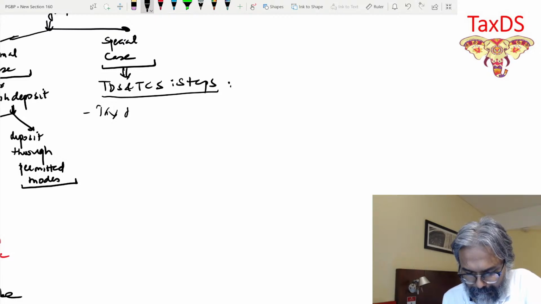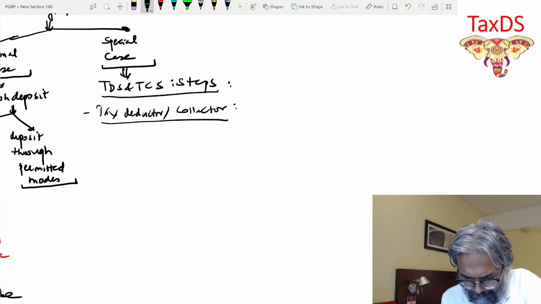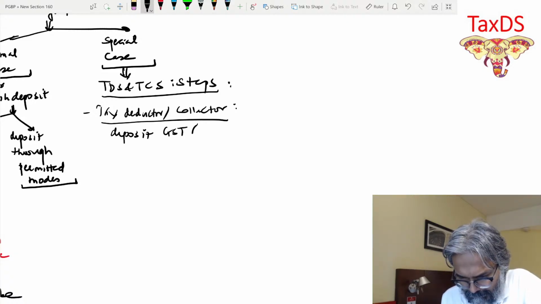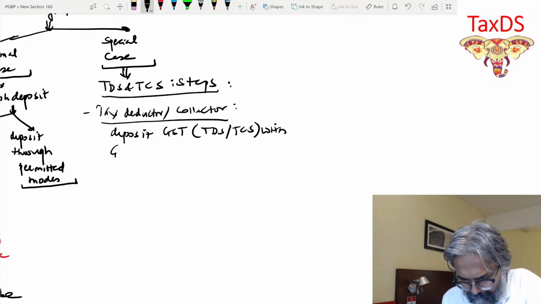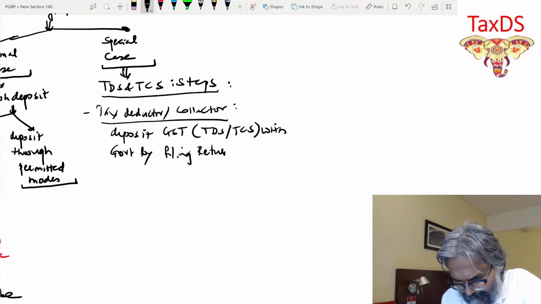Tax deductor or collector. What will they do? They will deposit GST, TDS or TCS with the government by filing a return, which is section 51 for TDS.